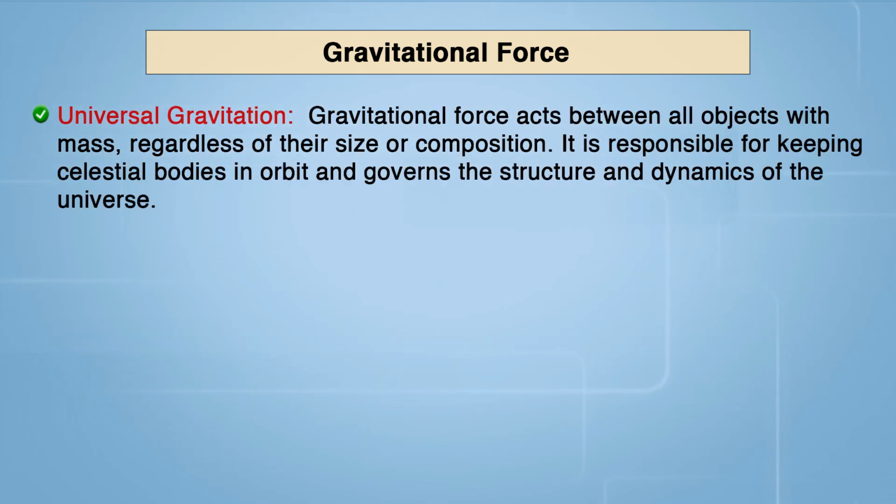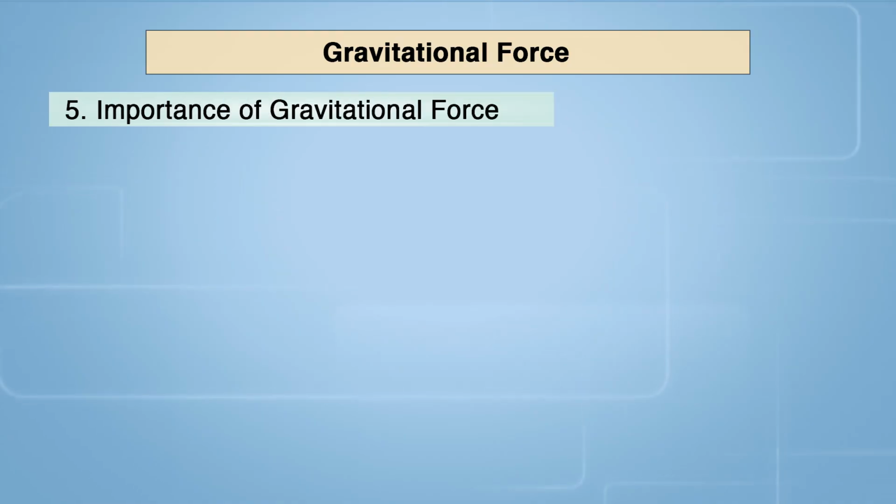Universal gravitation: gravitational force acts between all objects with mass, regardless of their size. It is responsible for keeping bodies in orbit and governs the structure and dynamics of the universe. Examples of gravitational forces: planetary orbits, satellite motion, falling objects, tides, etc. Importance of the gravitational force.